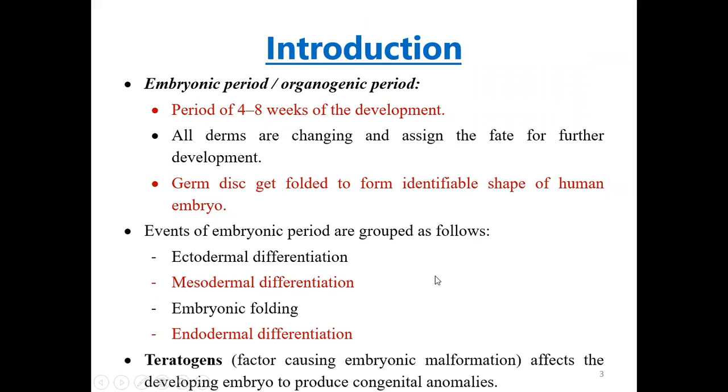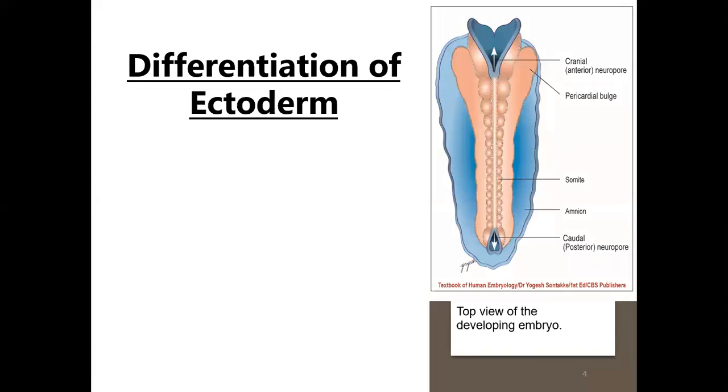Now, what are teratogens? The factors which are causing embryonic malformation. These affect the developing embryo to produce various congenital anomalies. So, that is why teratogens are very important.